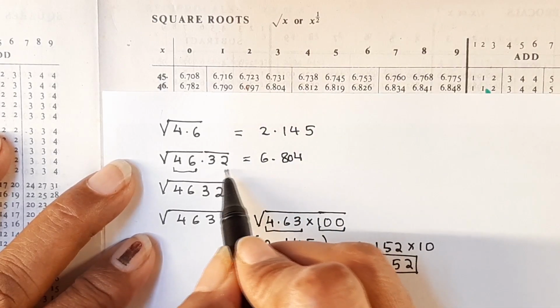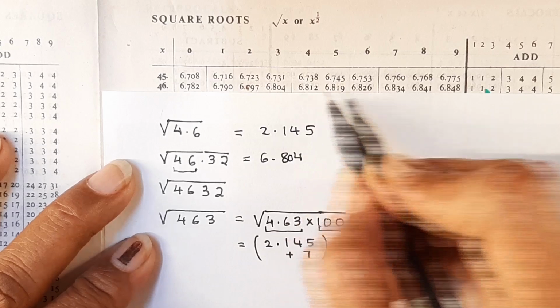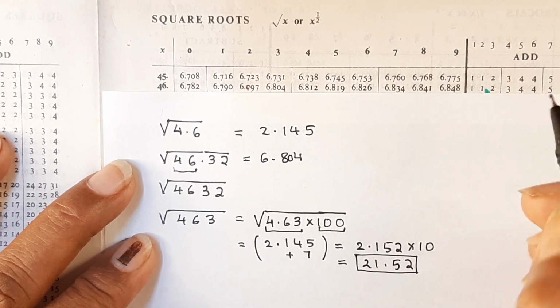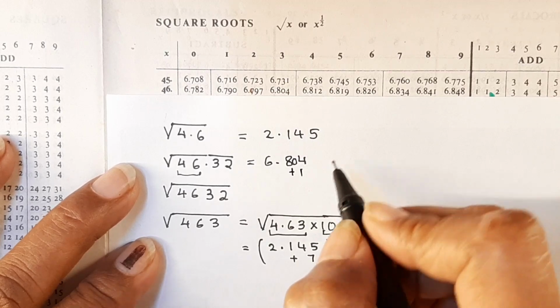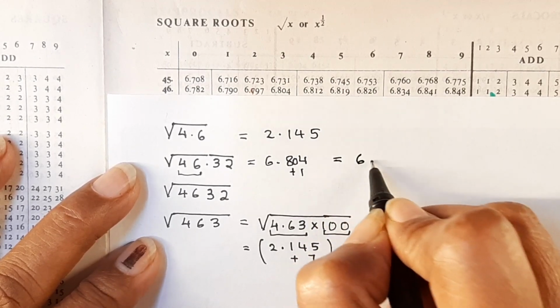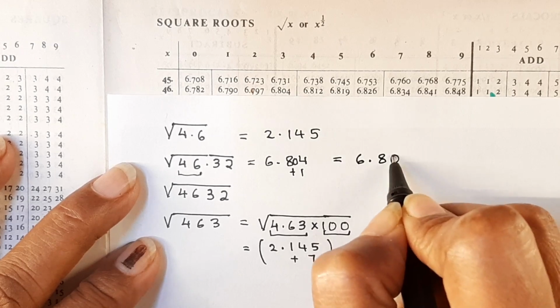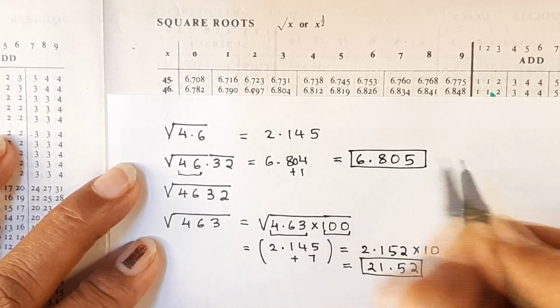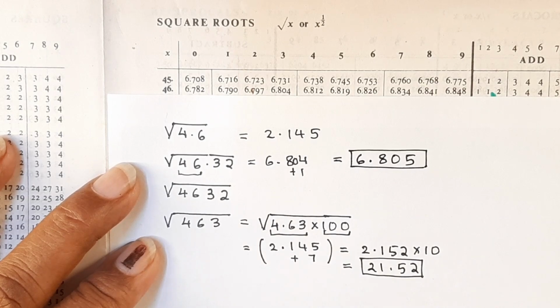And now we come to the next digit. Next digit will be in the difference column. Under 2 there is 1. Can you see this 1? So you will have to add 1 to that. And so our square root is 6.804, 6.805. That's the square root of 46.32.